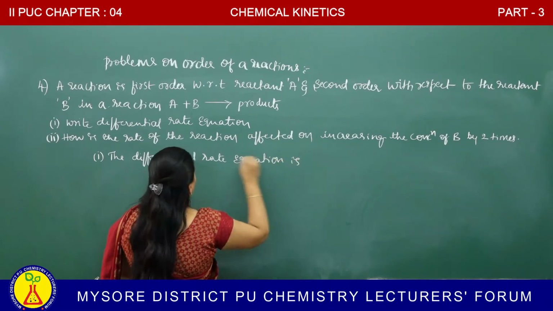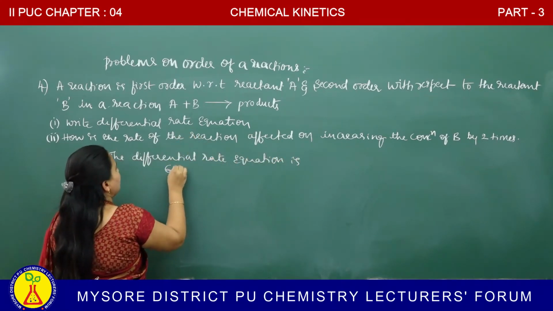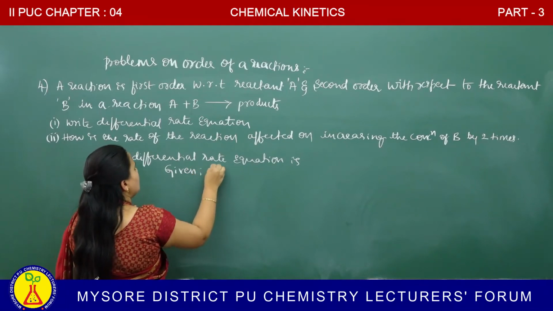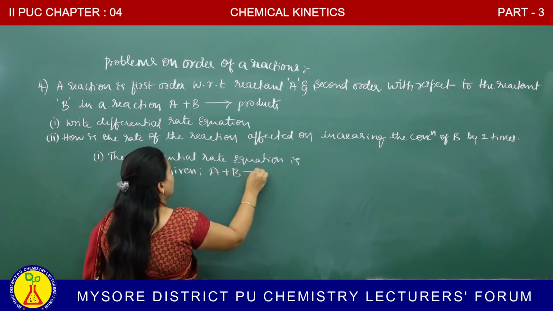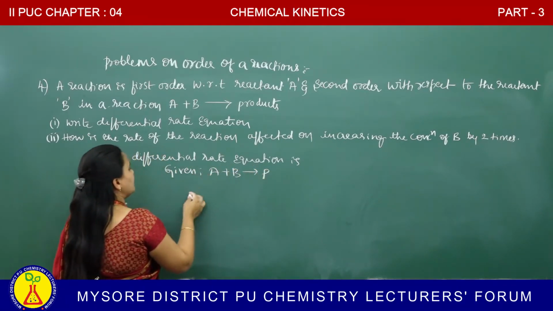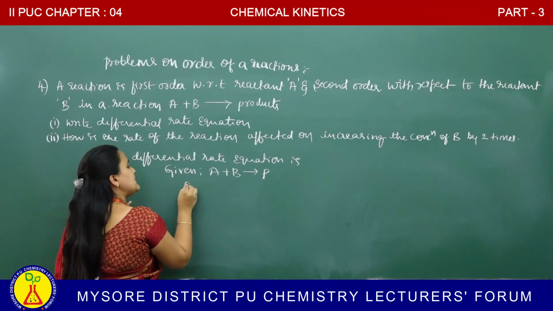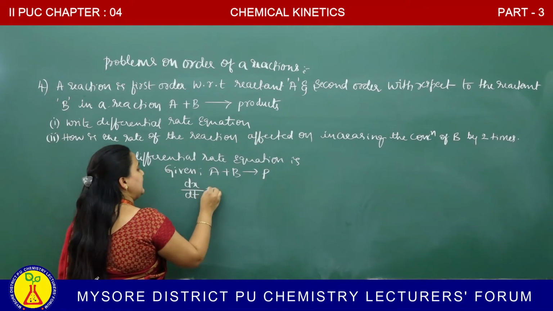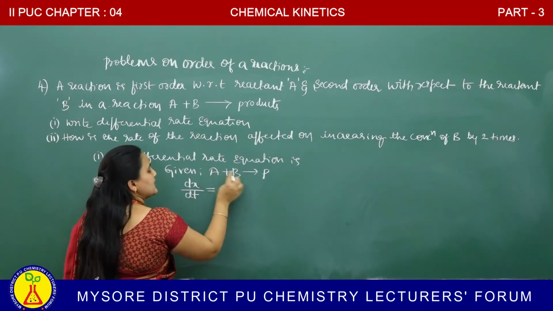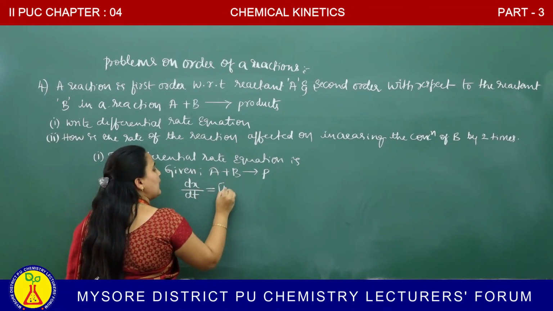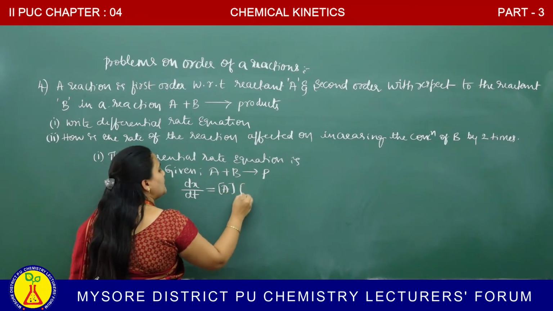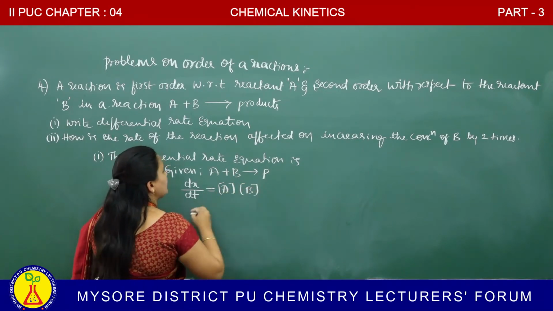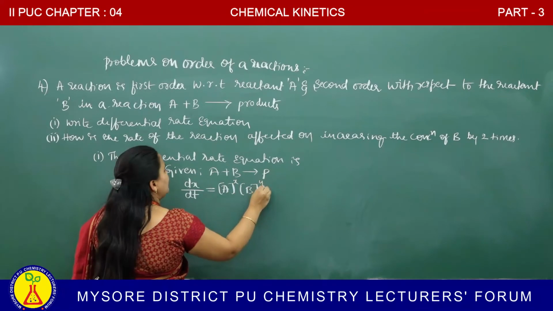The equation is given. A plus B giving rise to product. They were mentioned in the question. Therefore, differential rate means dx by dt. Rate is equal to dx by dt. What is the reactant here? A and B, with molar concentration of A as x and molar concentration of B as y.